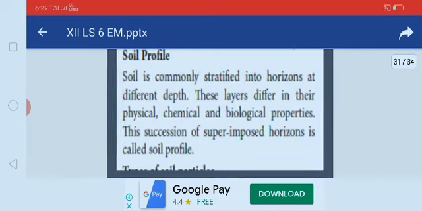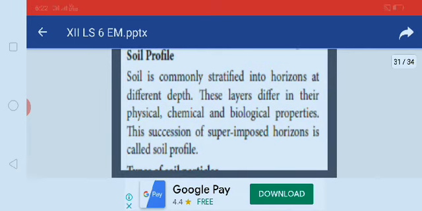Then soil profile. Soil is commonly stratified into horizons and different layers. These layers differ in their physical, chemical, and biological properties. This succession of superimposed horizons is called the soil profile.